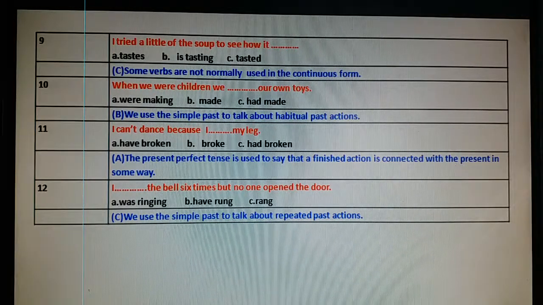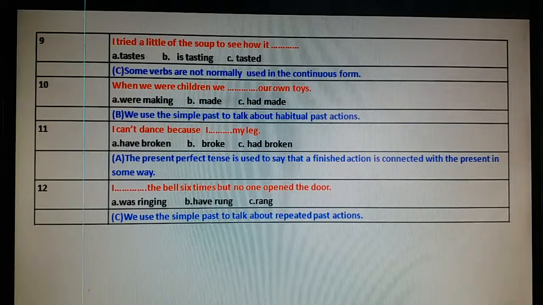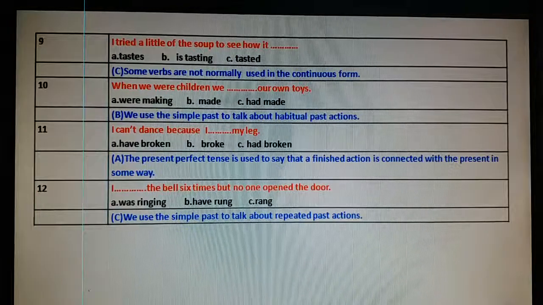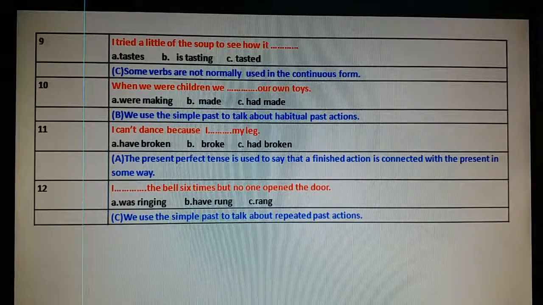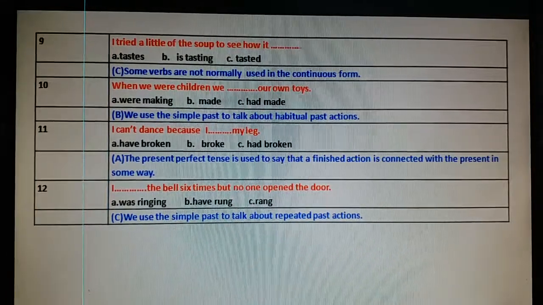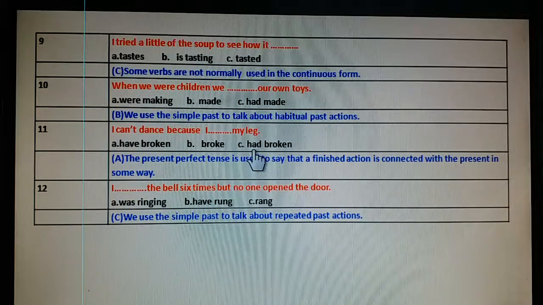Both actions, both things are connected with each other. This is a connection with the present, so it will take present perfect tense. Had broken is a past perfect tense. We can't use it because for or since is not in use.